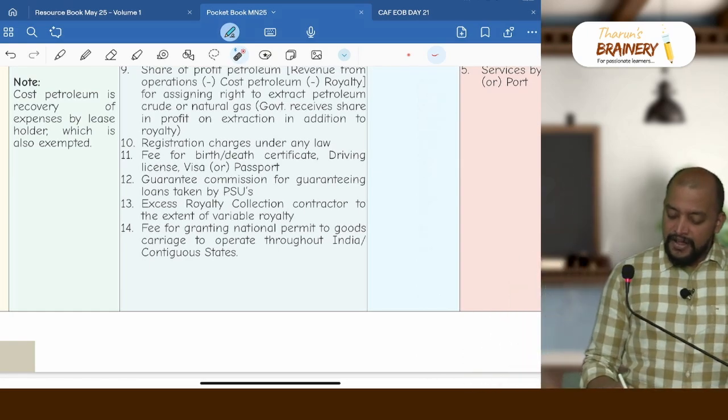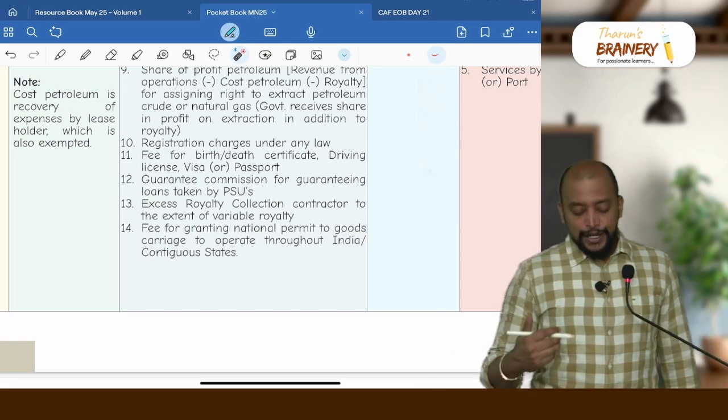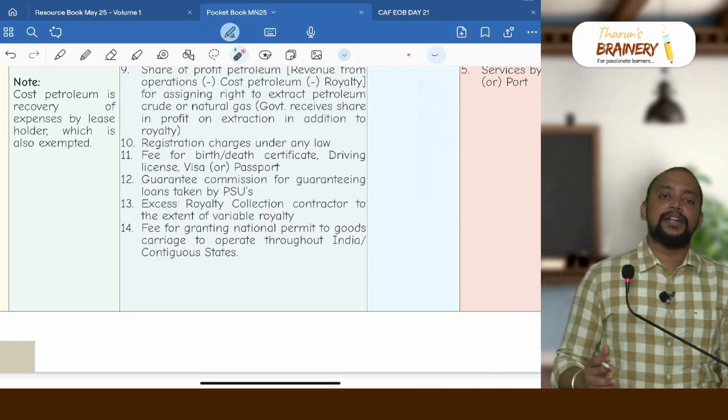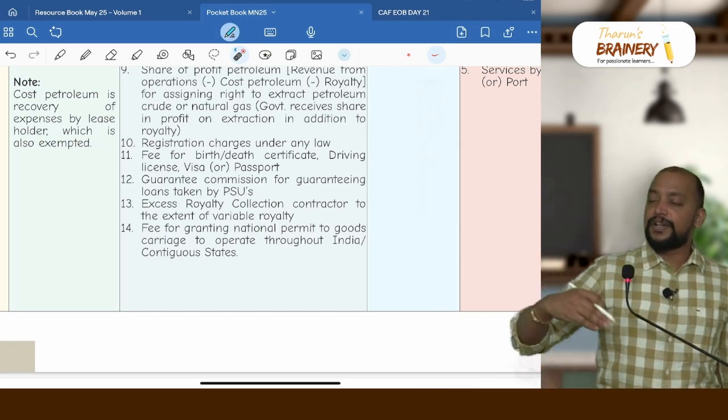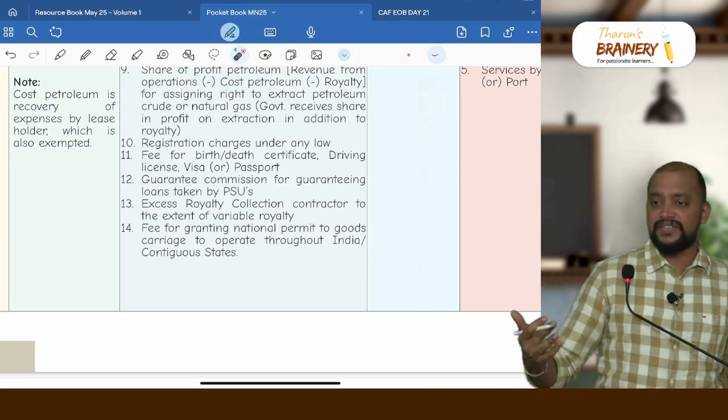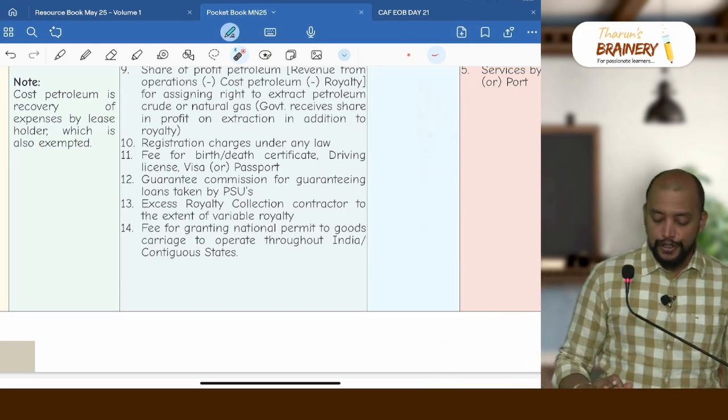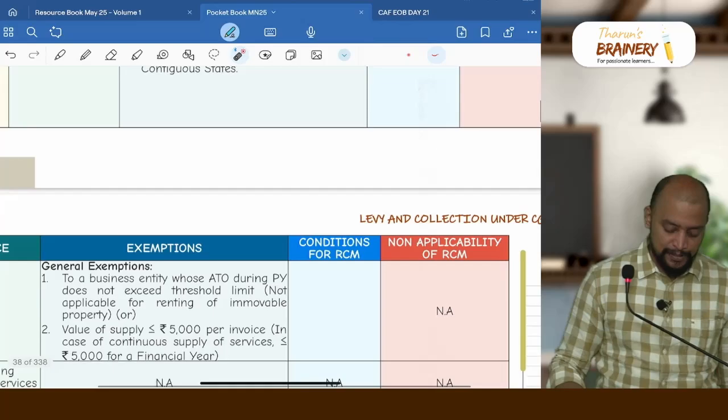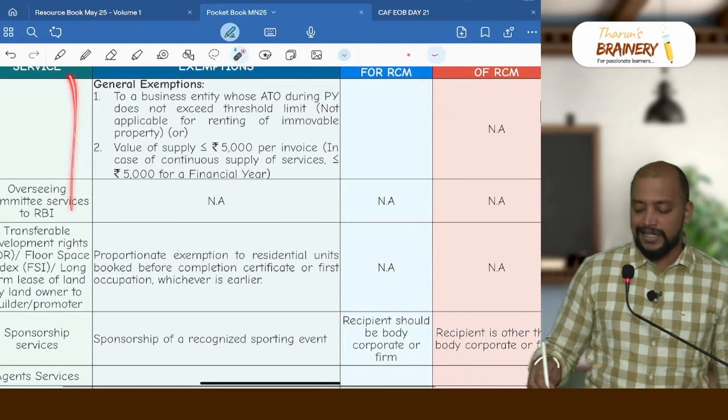Then next we have fee for granting national permit to goods carriage to operate throughout India or between the contiguous states. So between these states, if there are any permit charges paid by the transporters, that is also exempted. So these are the 14 specific exemptions. Apart from this, we have 2 general exemptions.